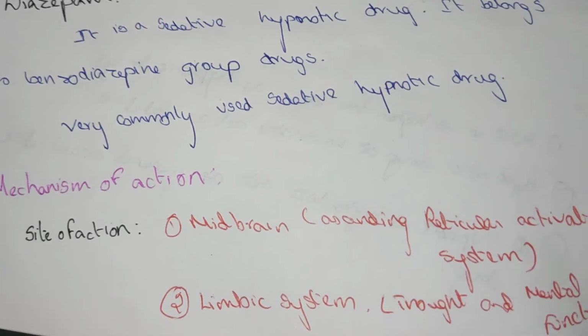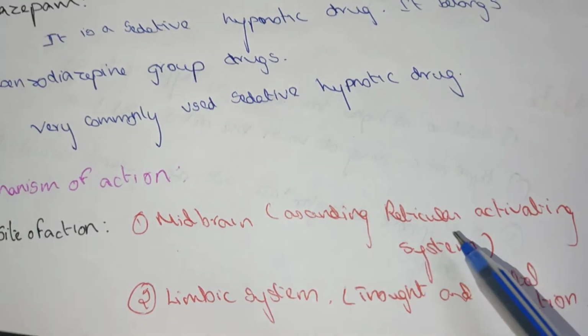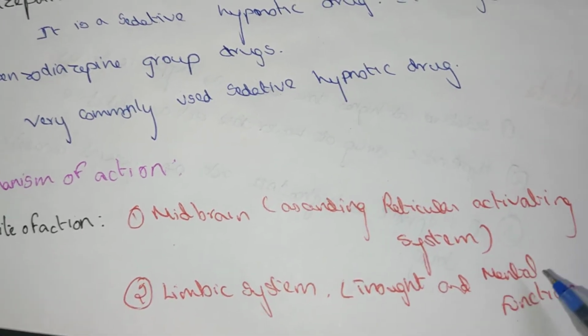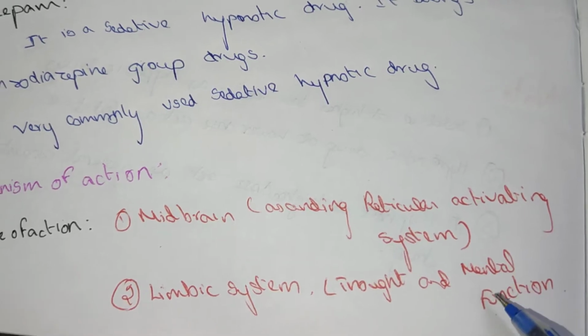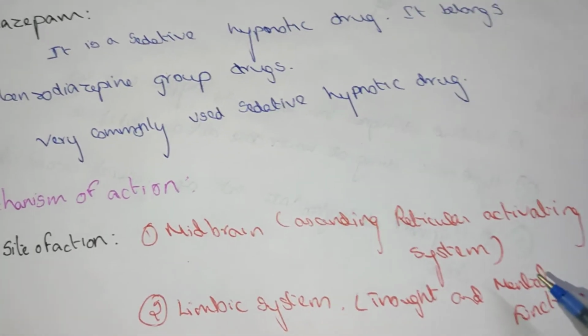Mechanism of action: the site of action is the midbrain in the ascending reticular activating system and the limbic system, where thought and mental functions are generated. These are the two areas where diazepam acts.